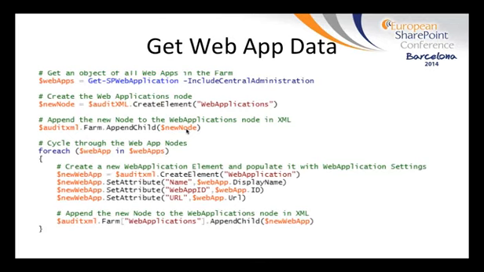Another new item that might have caught your eye at the very bottom is where web applications is inside brackets and quotes and is not separated from farm by a dot. This is due to an odd PowerShell behavior where, if you're trying to insert a fully populated node into a node that doesn't have any other children, oftentimes it'll say that it can't append a child to a string.